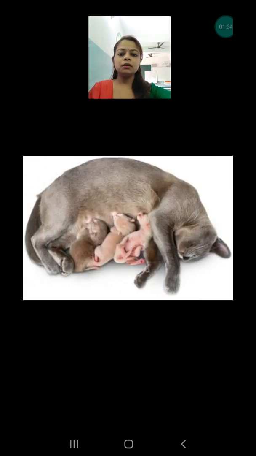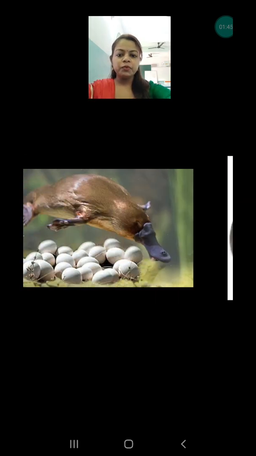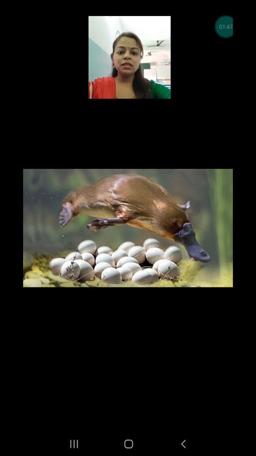Here you are seeing a cat sleeping with her babies, and these are produced by giving birth. Whereas in this picture you are seeing another animal. Do you know the name of this animal? The name of this animal is platypus. Platypus is a mammal, but although it is a mammal, it lays eggs. So the question is asking about laying eggs now, so you can write the platypus also, although the platypus is a mammal.